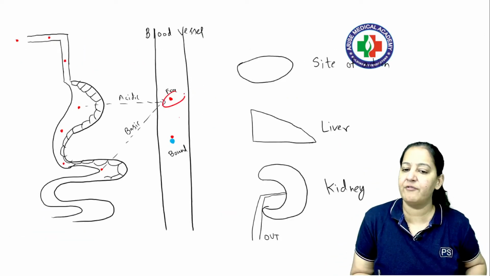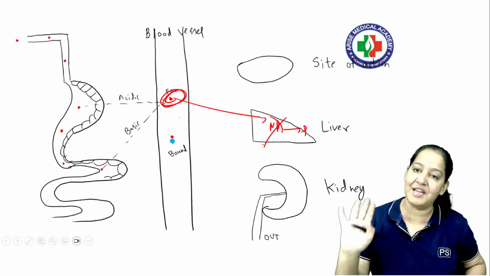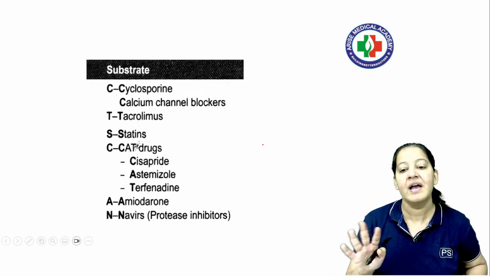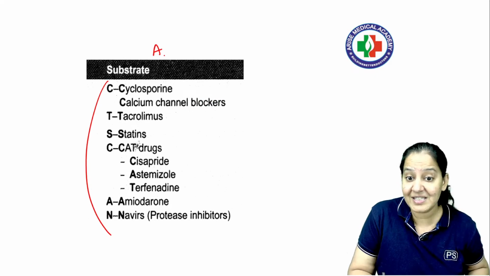Because it cannot be excreted, it will remain in the blood only. It cannot be converted from non-polar to polar because the enzyme that does so is inhibited by another drug. This is inhibition, right? I will give you the list. So this is the list of the substrate drugs. The substrate drug is drug A, whose toxicity is happening.